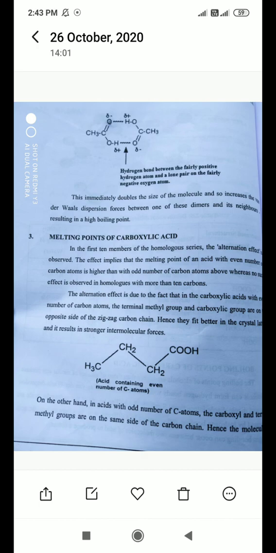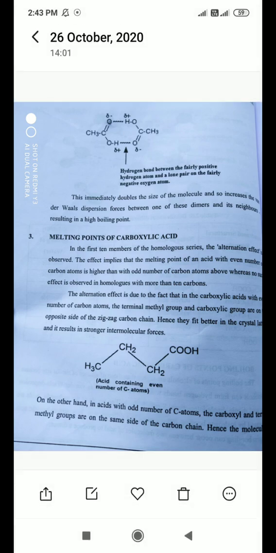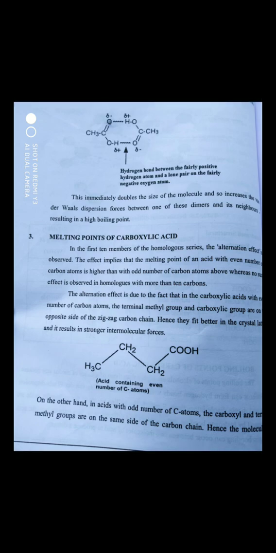What is the logical reason behind this alternation effect? The alternation effect is due to the fact that in carboxylic acids with an even number of carbon atoms, the terminal methyl group and carboxylic group are on the opposite sides of the zigzag carbon chain. Hence they fit better in the crystal lattice and it results in stronger intermolecular forces. This alternation effect affects the melting point of carboxylic acids.